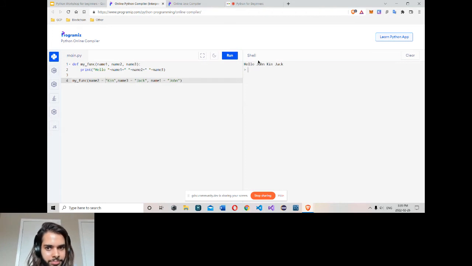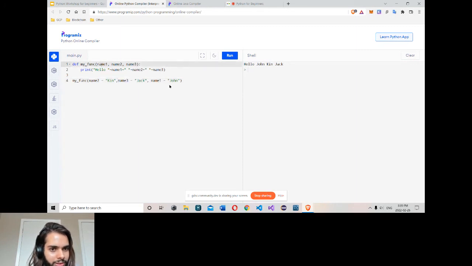Run it. Work. So you can actually do some mapping. You can map parameter value here with argument in the call. I simply say the name 2 should be kin. So this thing now goes here. Name 3, Jack. So it goes here. Name 1, John goes here.